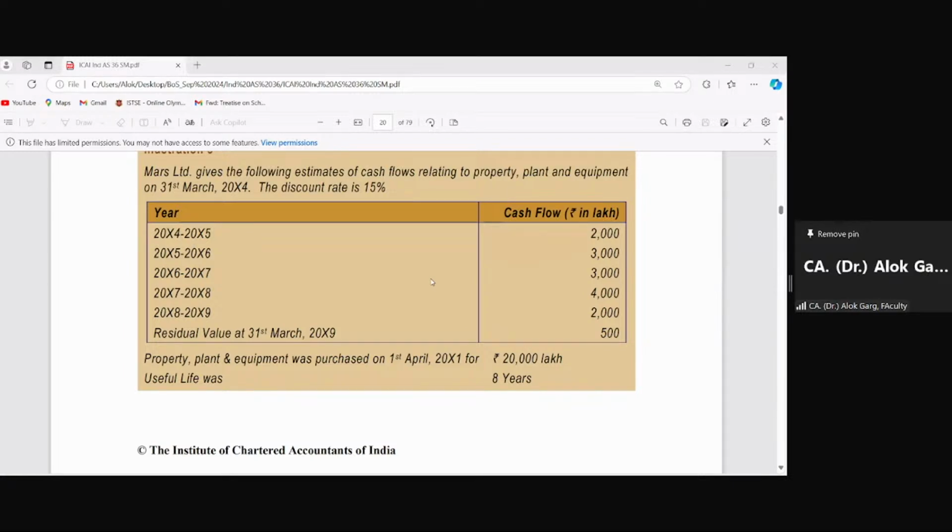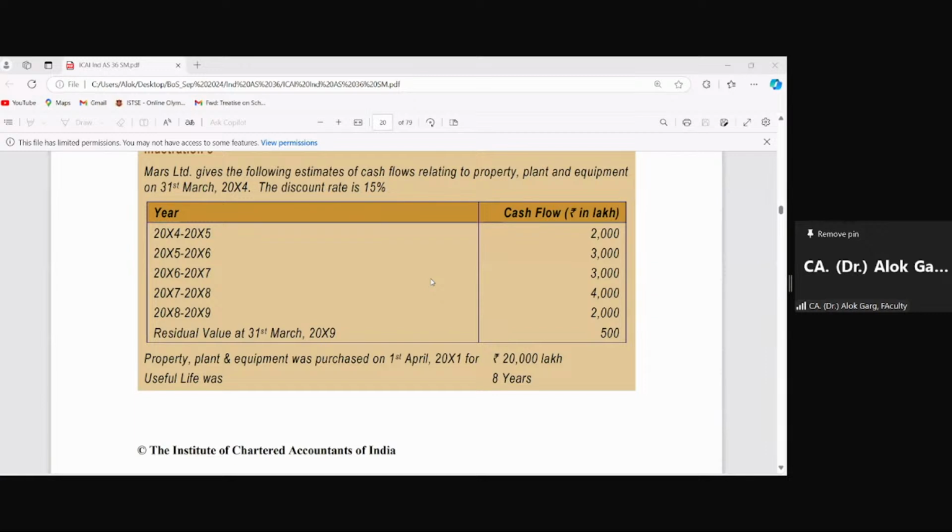So if I have purchased an asset for 100 rupees, with a residual or scrap value of 10 rupees and a life of 10 years, what is my per annum depreciation? My depreciable amount is cost minus residual value, 100 minus 10, so 90. I have to depreciate this 90 over 10 years, so 9 rupees every year.